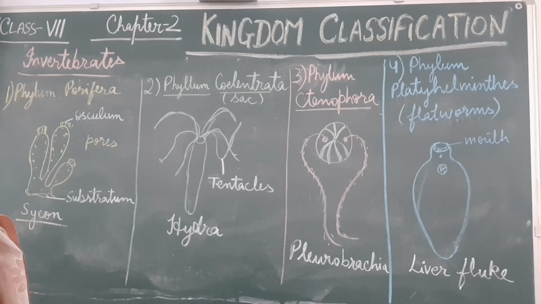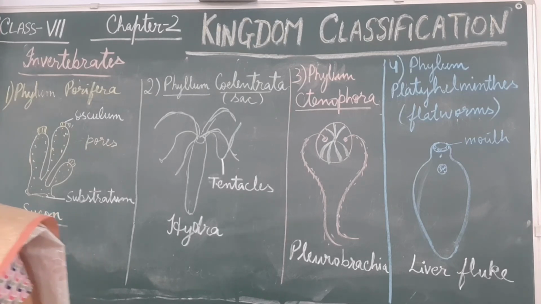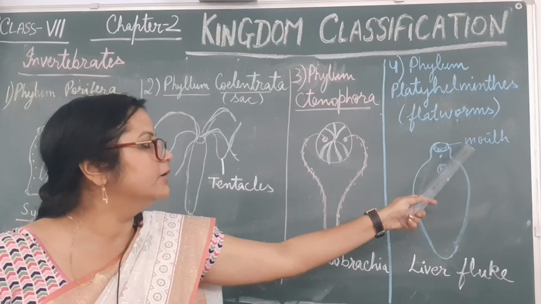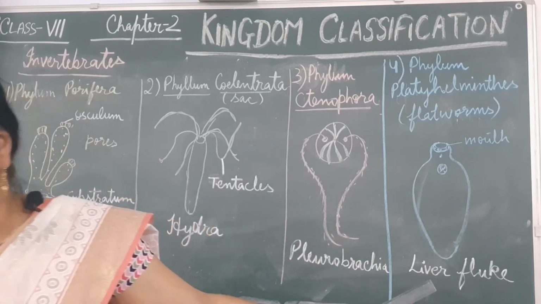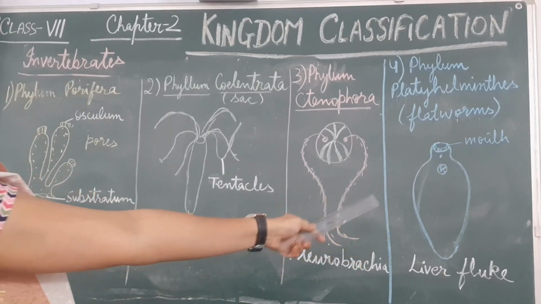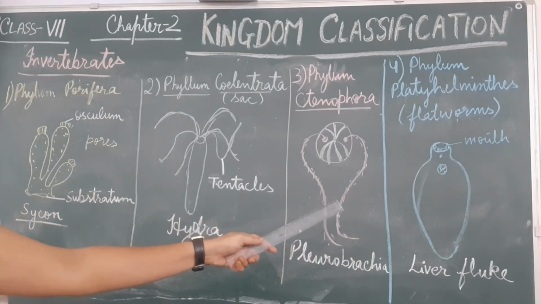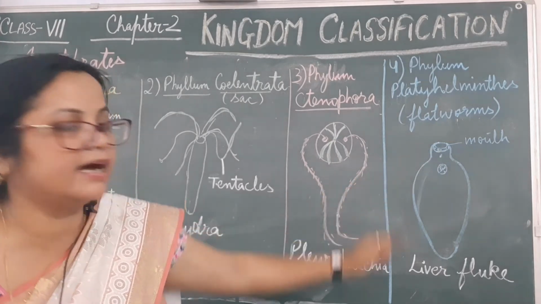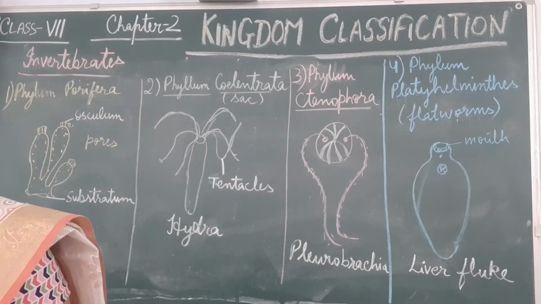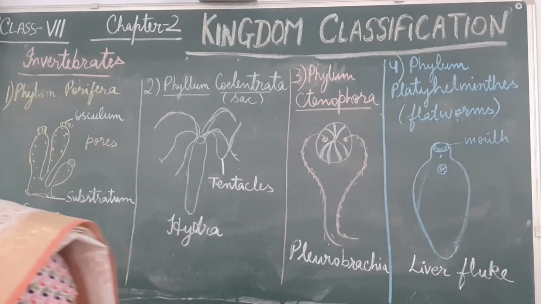They have organ system level of organization. They are acoelomates, that is, without any body cavity. A mouth is there. Suckers such as the acetabulum and oral suckers are present in these flat worms.